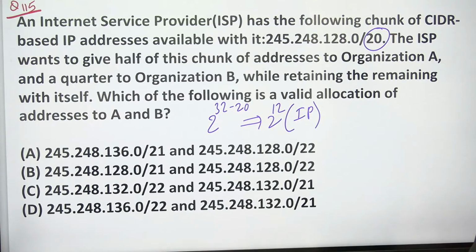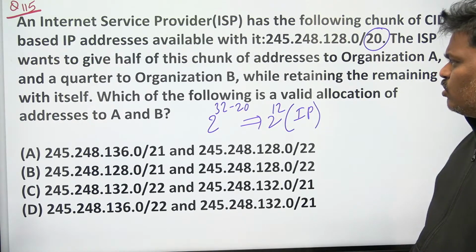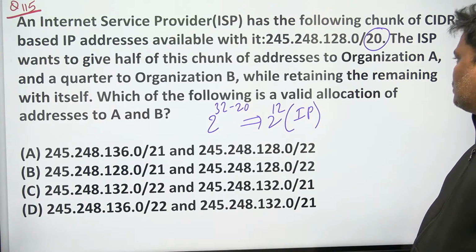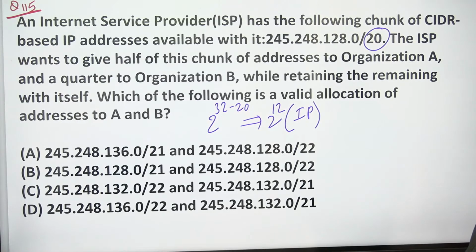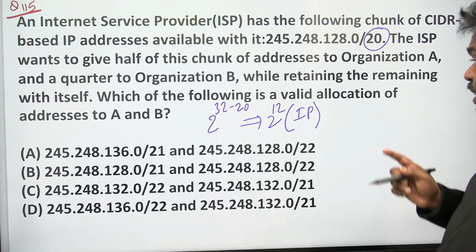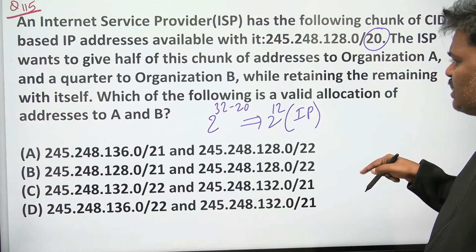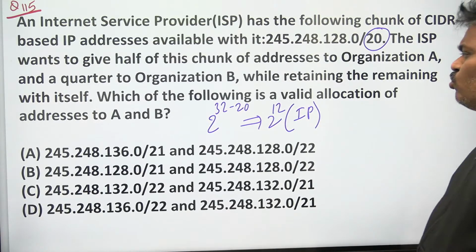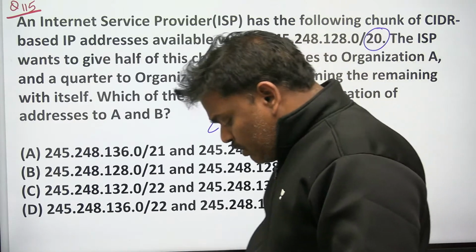Now what he is saying is, in those 2 power 12 IPs, half of them are given to A. The ISP wants to give half of these addresses to organization A. So out of these 2 power 12 IPs, half is 2 power 11. 2 power 11 goes to organization A. In the remaining 2 power 11, half is given to organization B.